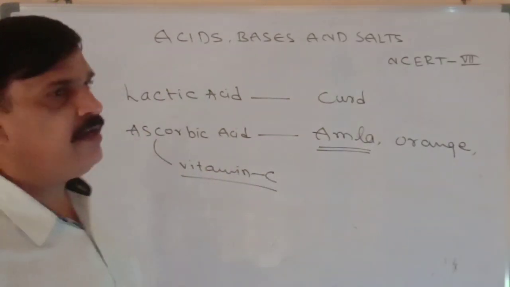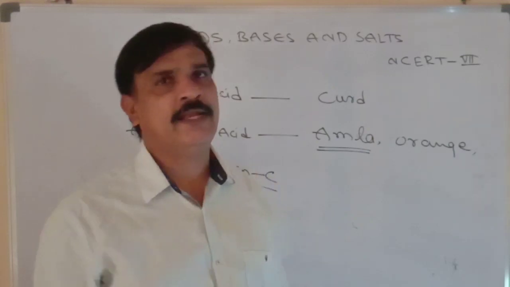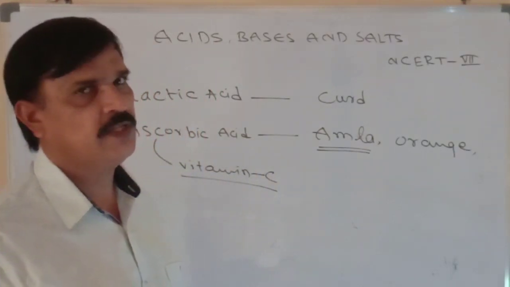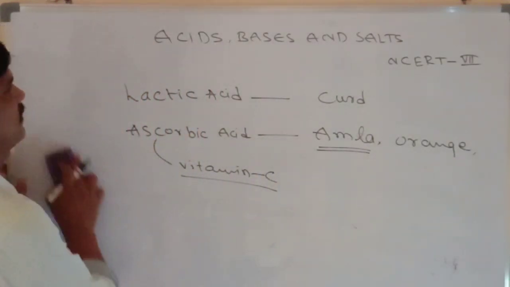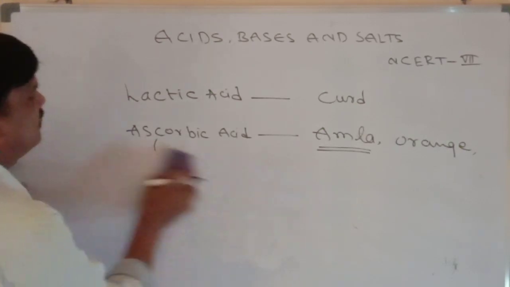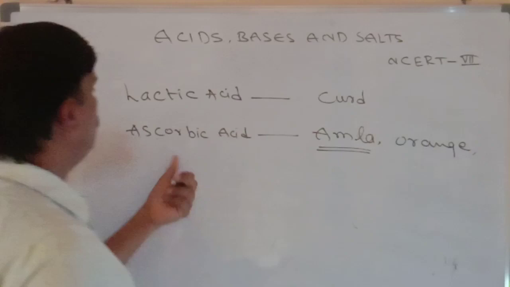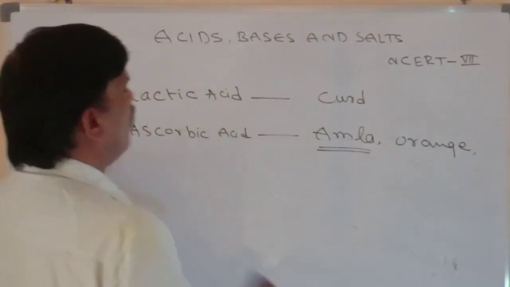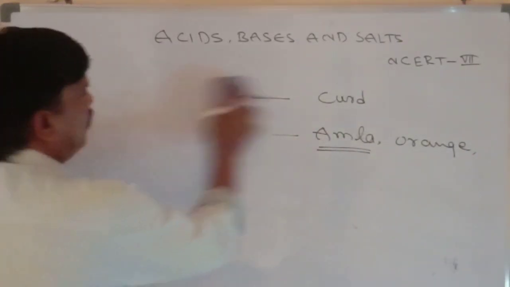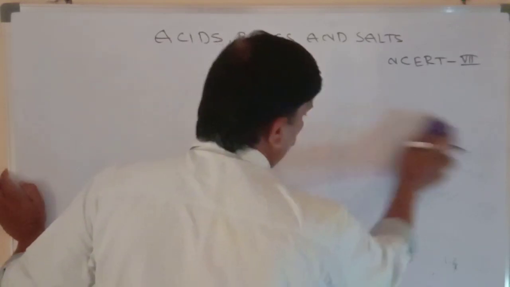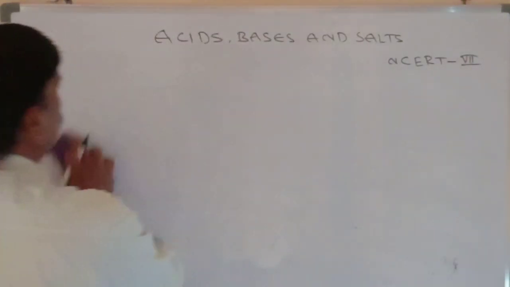So these are the main important naturally occurring acids. Lactic acid is found in curd. Ascorbic acid is found in amla and orange. And this is about acids.